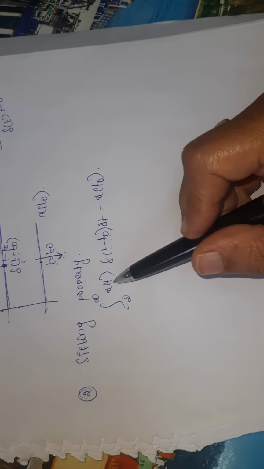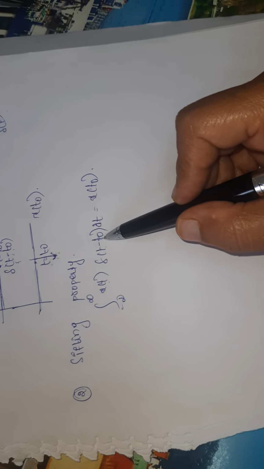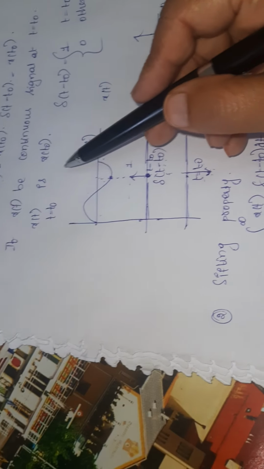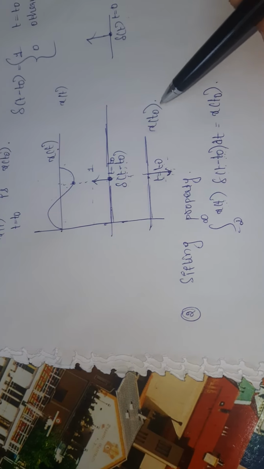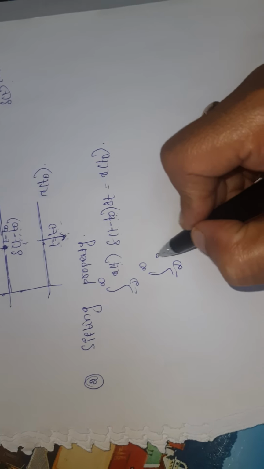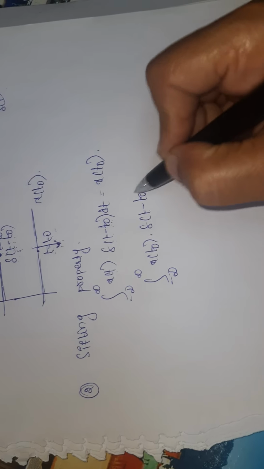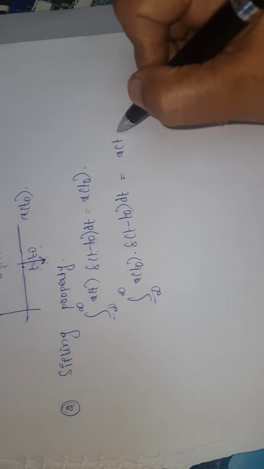So wherever I have t in x of t, you have to replace it with t is equal to t naught, because x of t into del of t minus t naught is nothing but x of t naught. So the integral from minus infinity to infinity of x of t naught into del of t minus t naught into dt is equal to x of t naught.